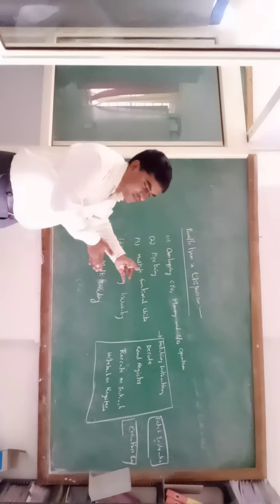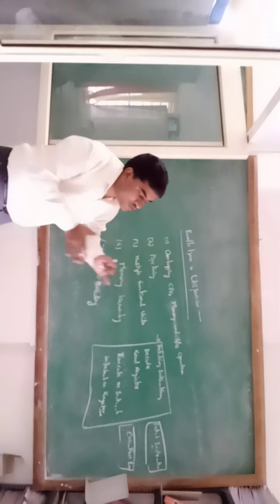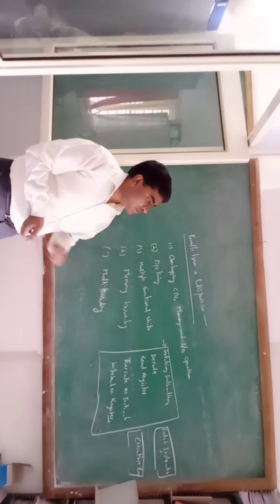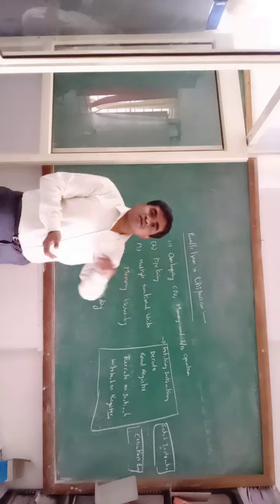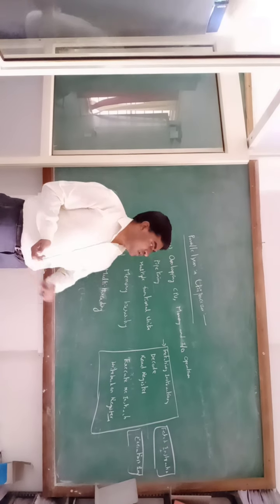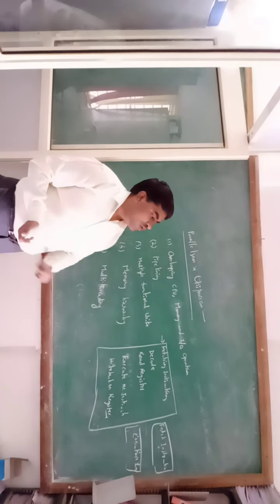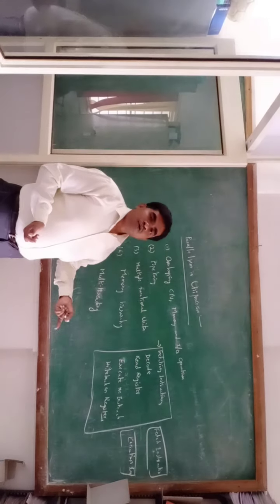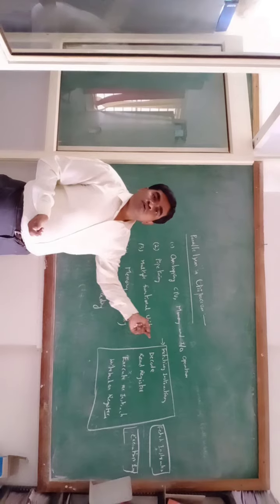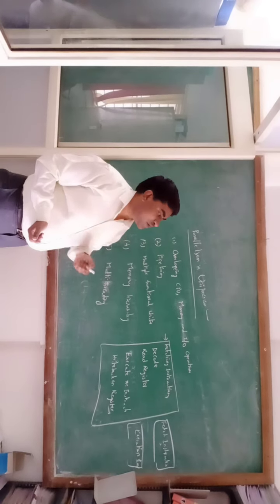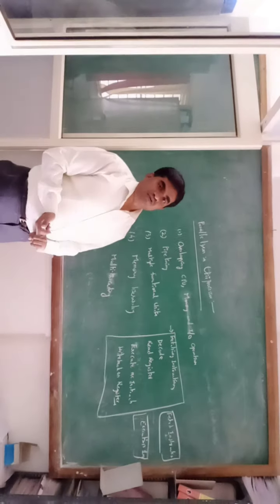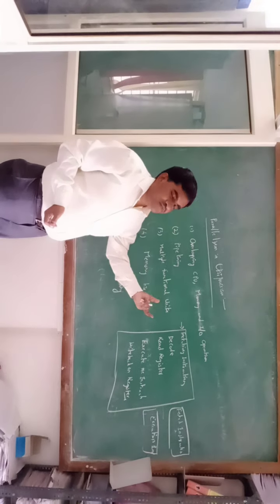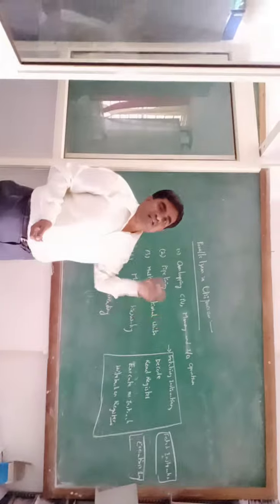Suppose we fetch the first instruction, then move it to the execution unit. While we are executing the first instruction, the second instruction is fetched from memory. When the first instruction's execution is completed, we move the second instruction from the fetching unit to the execution unit. Like this, parallel overlapping will occur. The advantage of this is that we reduce the time.